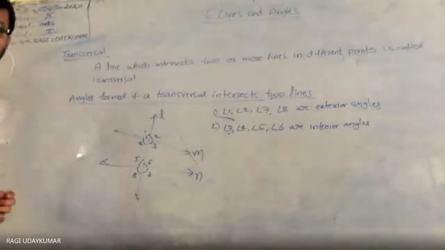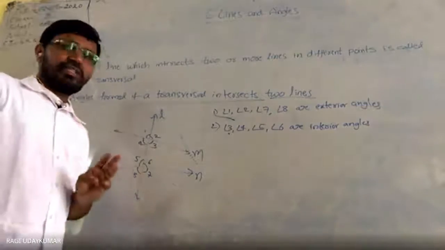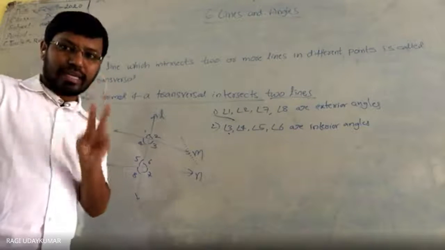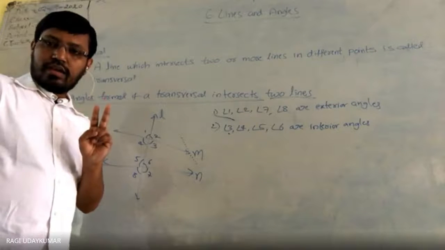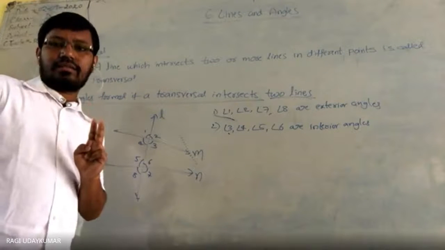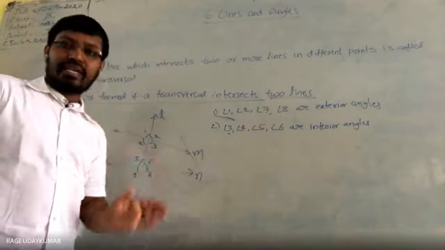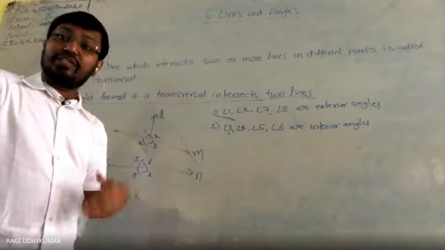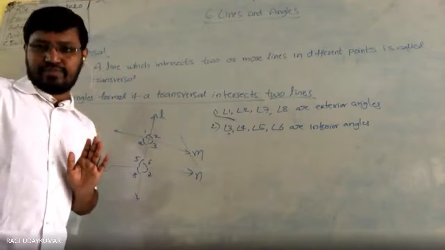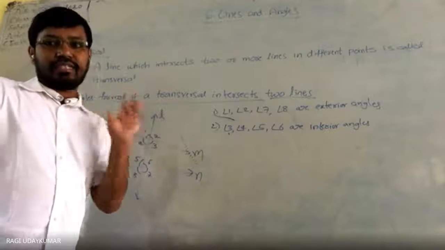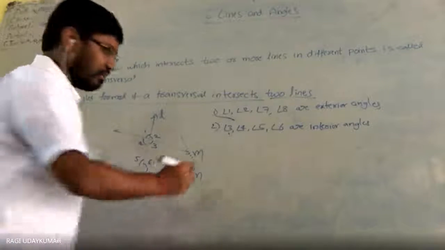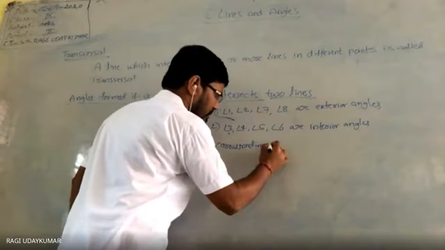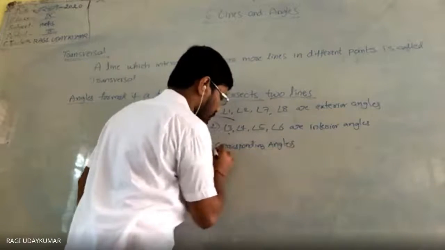So what is meant by corresponding angles? See here, there are 3 conditions to satisfy. A pair of angles are called corresponding angles if both are on the same side of the transversal, one should be exterior and the other interior, and both should not be adjacent. 3 points for corresponding angles.